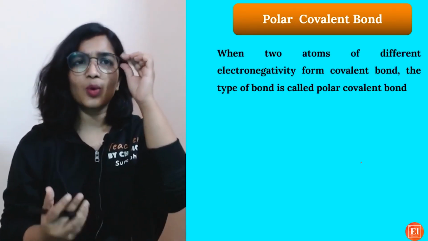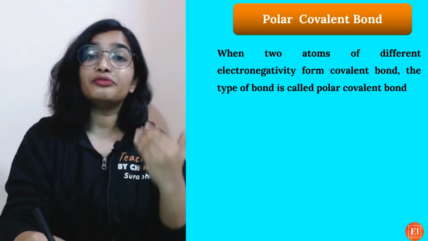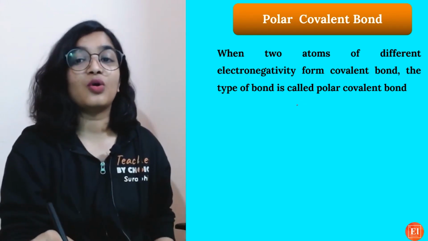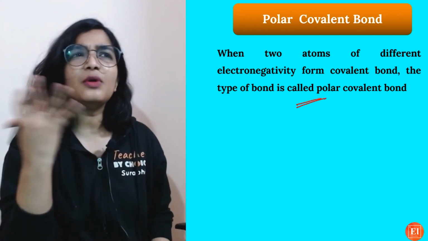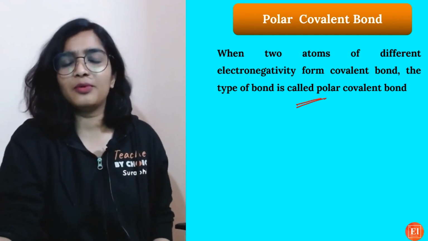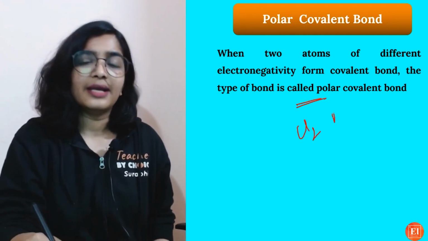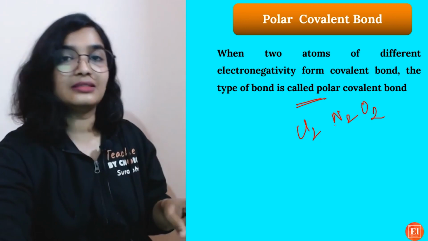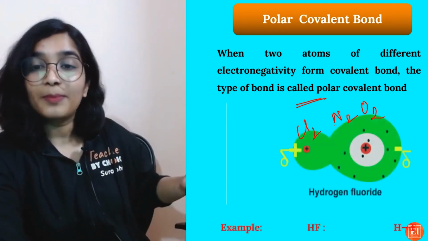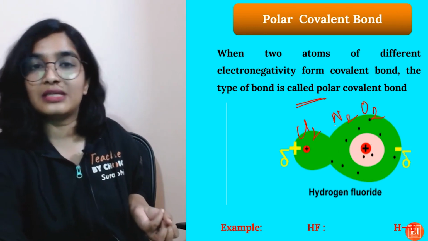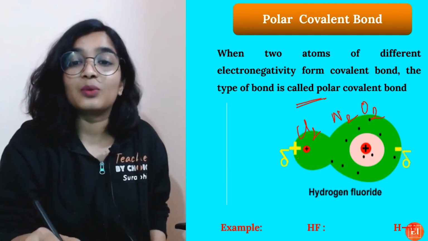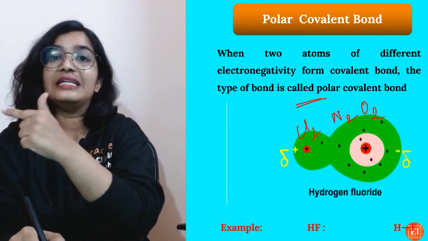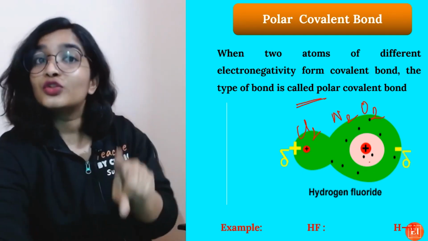Now what exactly is this polar covalent bond? When 2 atoms of different electronegativity form a covalent bond, that type of bond is called a polar covalent bond. For example, non-polar covalent bonds are formed between almost the same type of atoms, that is Cl2, N2, O2, right? There is no difference in the electronegativity. But when there is a difference in the electronegativity, what happens? The atom tends to pull the electron pair towards itself, right? That is when polarity is induced. So that is when we write delta negative and delta positive charge. So that exactly is the reason.